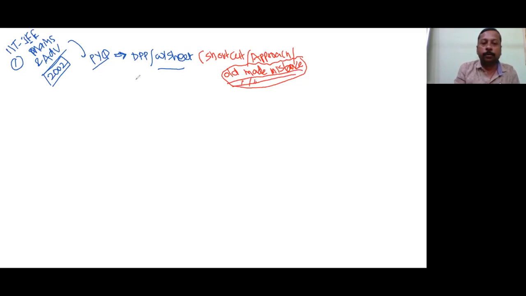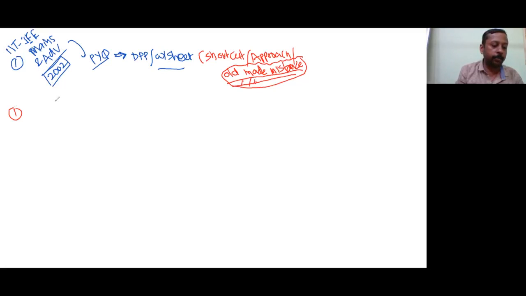So let's start with question number one, IIT JEE mains and advanced PYQ. The first question says: which among the following is incorrect about colloids? Some statements are given. First, they can scatter light.